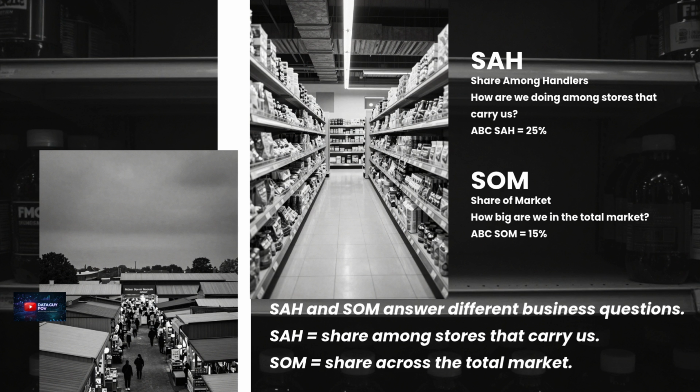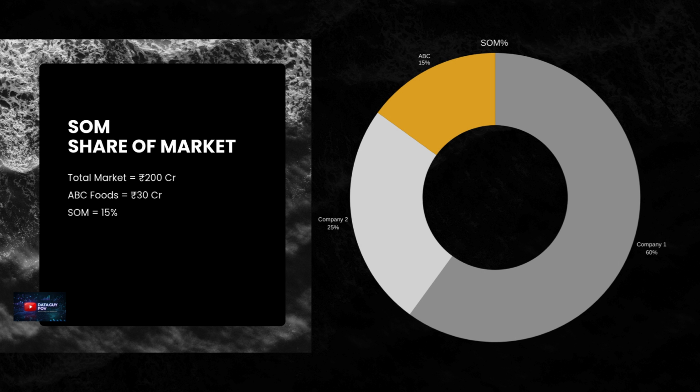Different denominator, different business question. Share of market. Let's say the total biscuit market is worth 200 crore rupees. ABC Foods sells 30 crore. 30 divided by 200 gives us 15%. Our share of market, or SOM, is 15%. That's our overall position in the market.